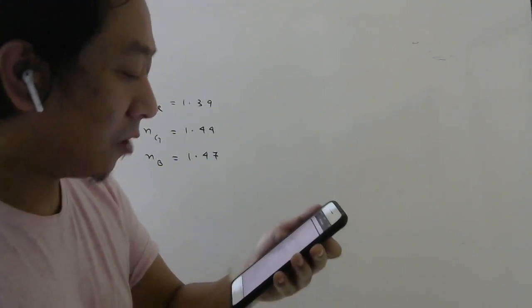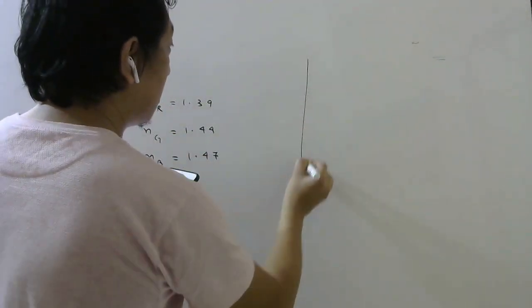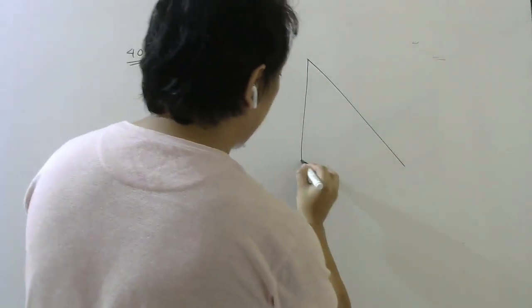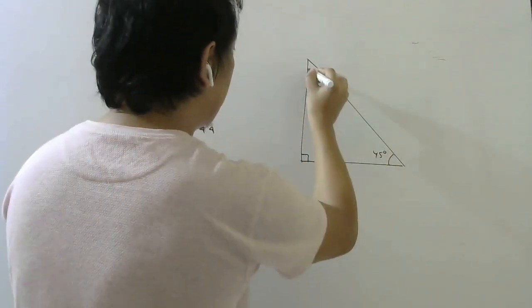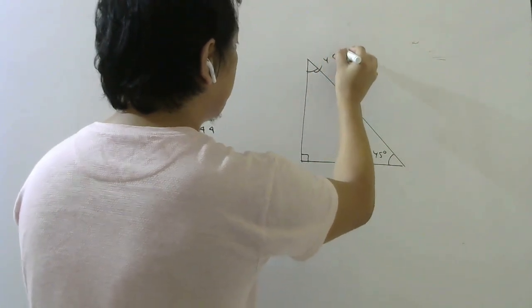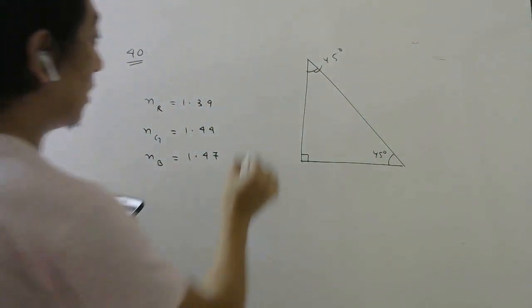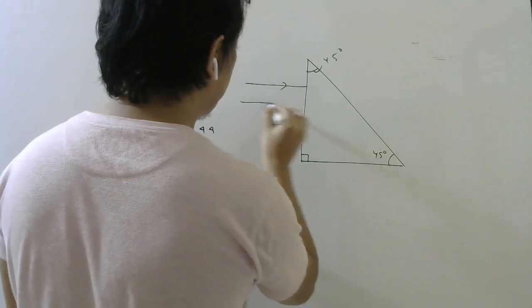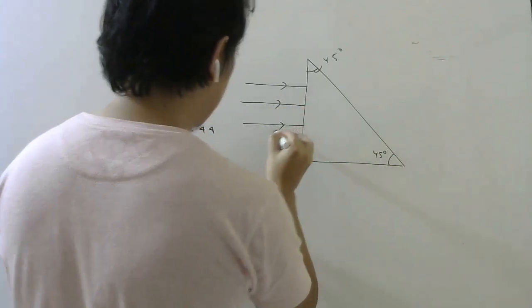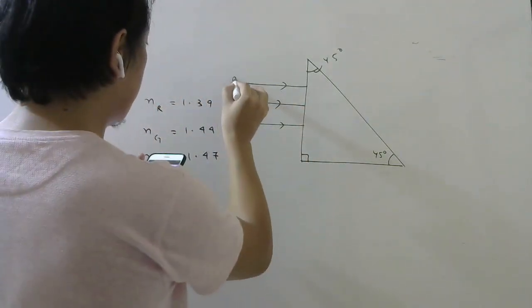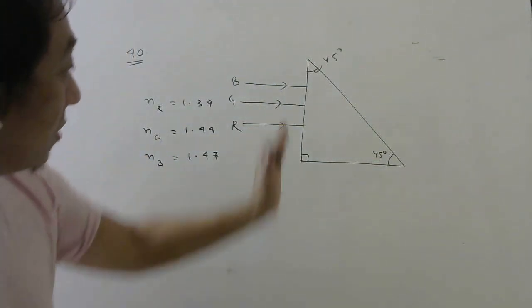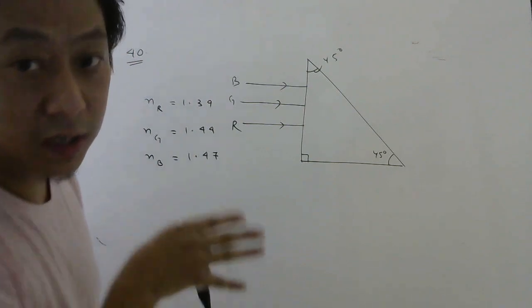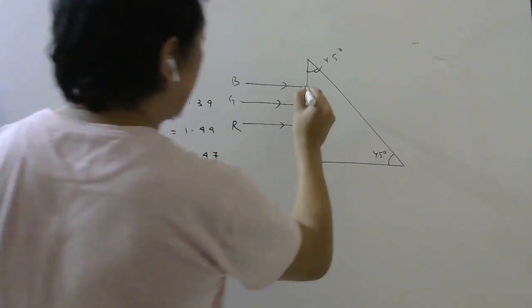Now these three colors are falling on a right angle prism. Now this is mentioned 45, so it is very clear this is also 45. Now the rays are falling like this. This is blue, this is green, this is red. Now on this face, since all of them are falling perpendicularly, they will come out straight.